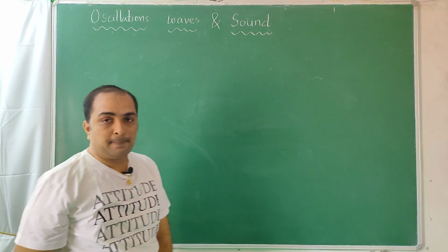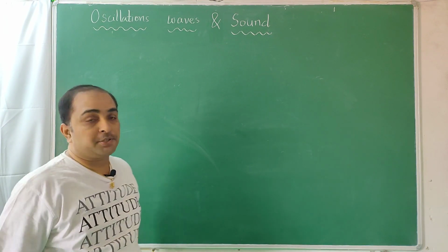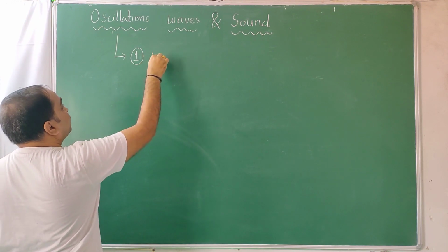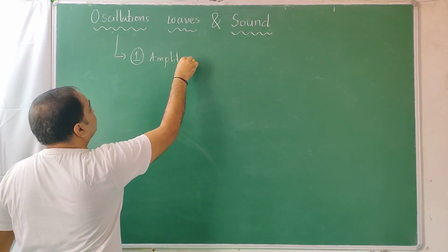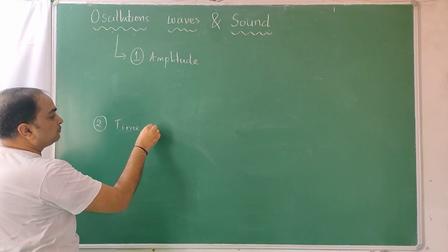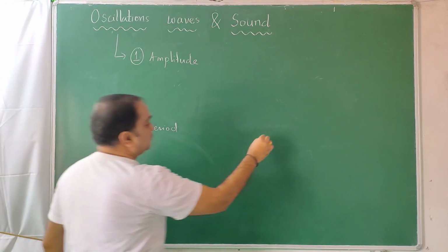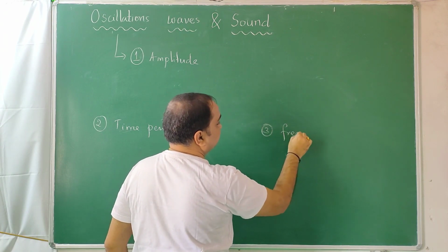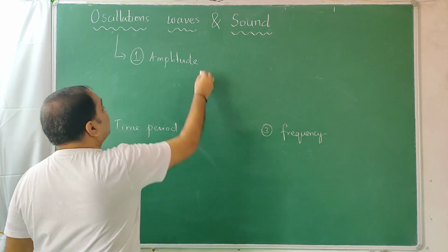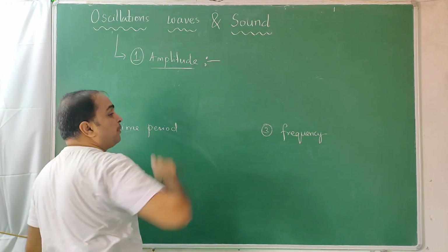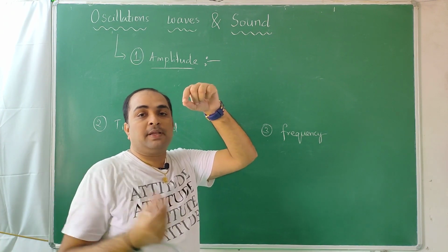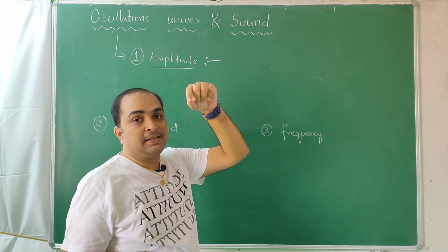Related to oscillations, we have three definitions. 1. Amplitude. 2. Time period. 3. Frequency. Just now I told amplitude is the maximum distance you take it from the main position. The center position will be there, where it is at rest, where it is in equilibrium, upward and downward forces are cancelling each other.